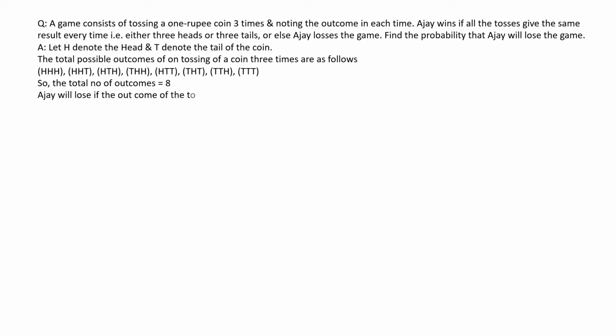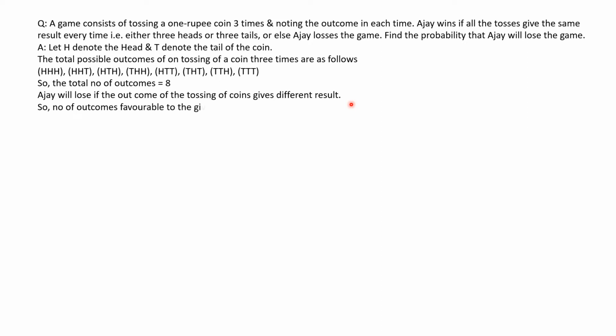Now Ajay will lose the game if the tossing of the coin gives a different result. That means not all heads or not all tails. See, from the given outcomes, it is clear only in the first and the last cases we are getting either all heads or all tails. In all other cases, it is a combination of head and tail.